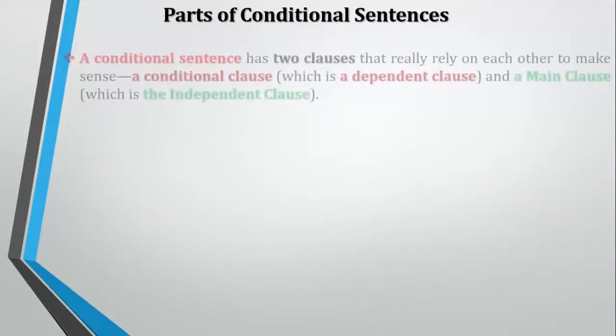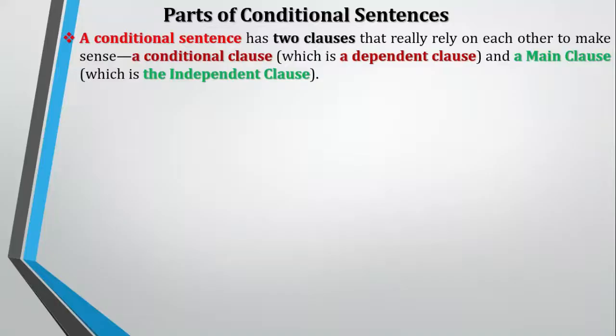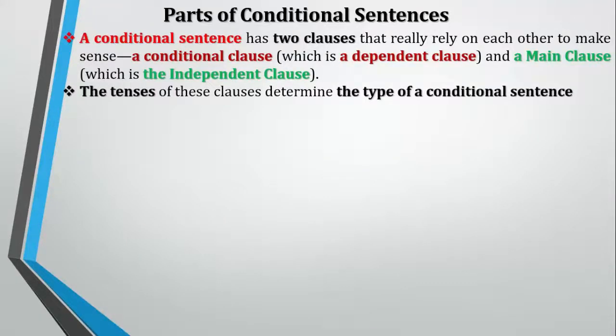Parts of conditional sentences. A conditional sentence has two clauses that really rely on each other to make sense: a conditional clause, which is a dependent clause, and a main clause, which is the independent clause. The tenses of these clauses determine the type of a conditional sentence.